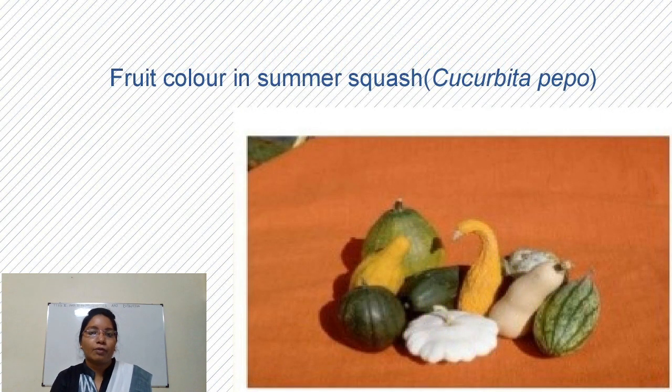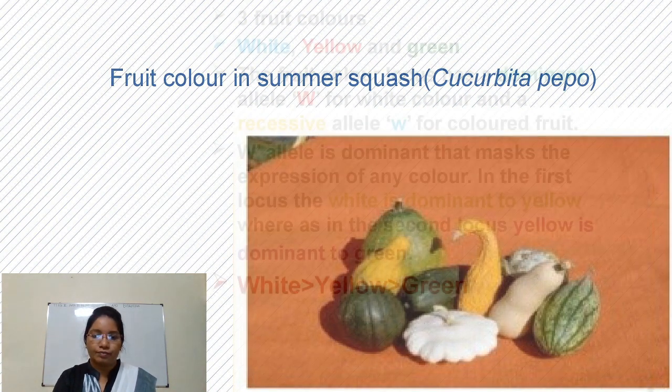This type of interaction is present in summer squash. The scientific name of summer squash is Cucurbita pepo. In this, fruit color shows dominant epistasis.